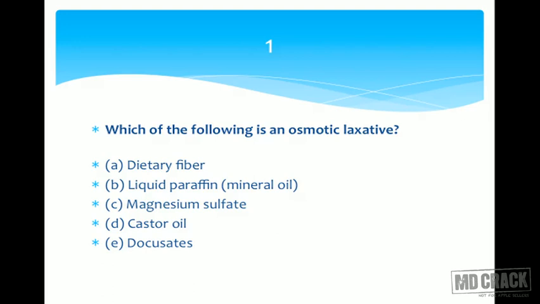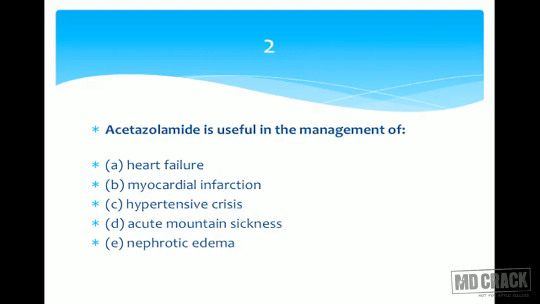Yes, these drugs are acting by osmotic effect, and by the osmotic effect they increase the water content in the intestinal lumen, and this is going to move the bowel, and this is going to produce laxative effect. Just for your information, the words laxative, purgative are many times used synonymously, and someone might say laxative is different and purgative is different, but if you think of the quantitative effect and the quality of the effect, laxative in general has a mild action and purgative in general has a strong action. So osmotic purgative or osmotic laxative is magnesium sulfate. I hope it was quite clear. Let's go to the next slide and check our answer right. That's magnesium sulfate.